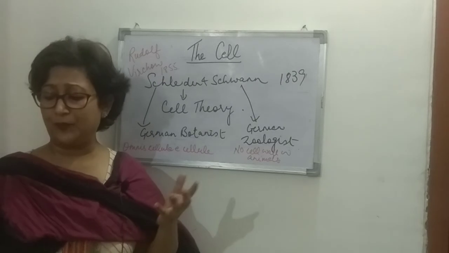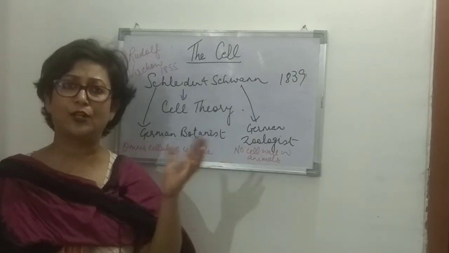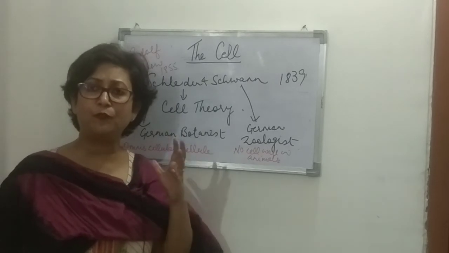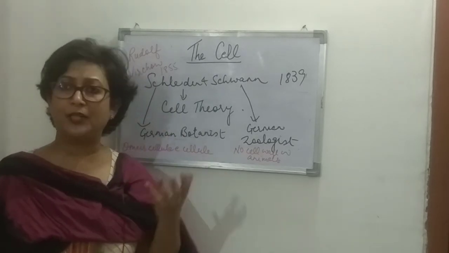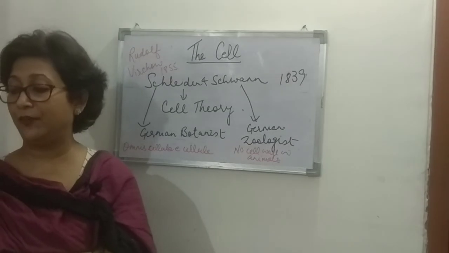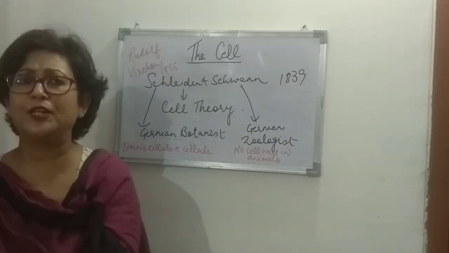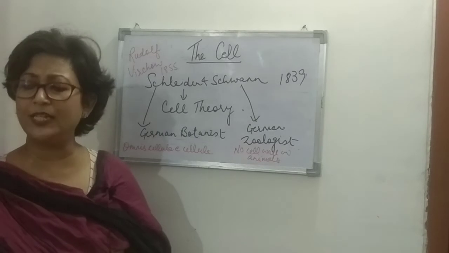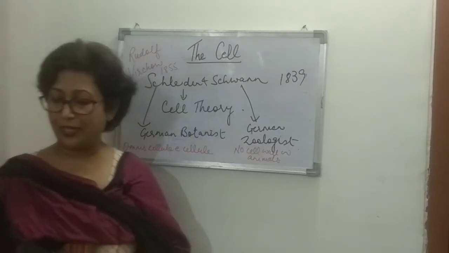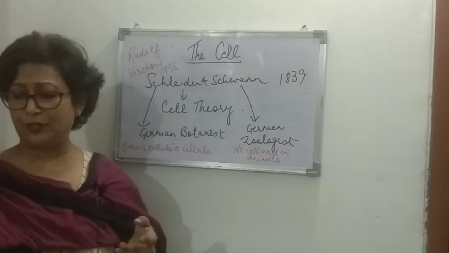Because these interactions of its constituent cells also lead to the functioning of the organism as a whole. So these 5 points made up the cell theory, that is the modern cell theory, right? Now we'll just quickly go through the differences between unicellular organism and multicellular organism, right? So you can also think about the differences.